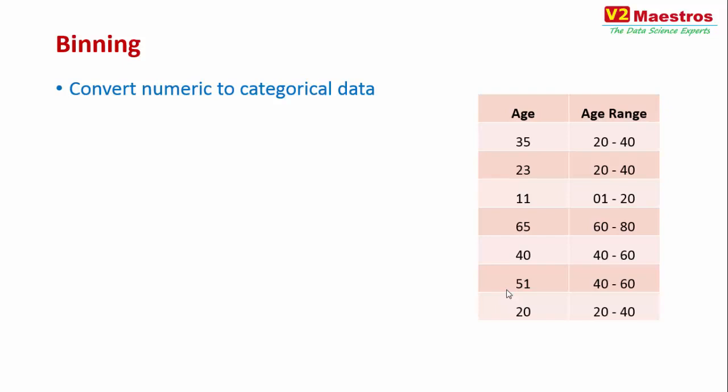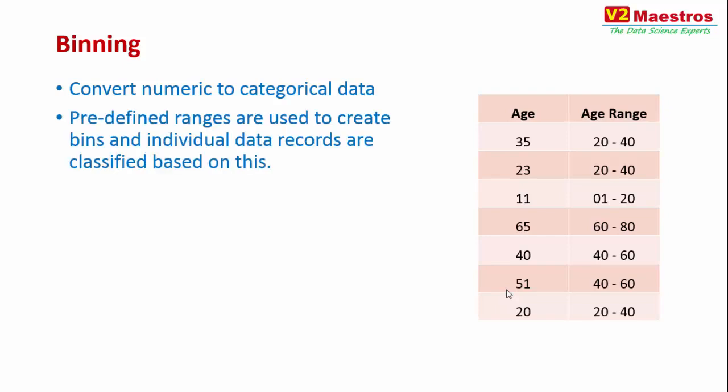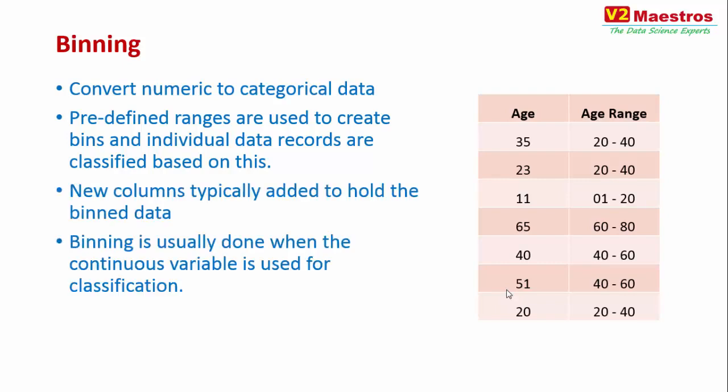Typically you add a new column, and based on the original column, you populate the range in the new column. These predefined ranges are what we call bins. So the age ranges are the bins, and individual data records are classified into these bins. Bins typically make analysis a lot easier. They make the use of classification algorithms for prediction purposes easier, and this is a pretty popular technique.